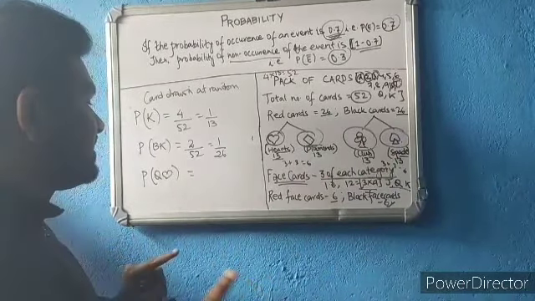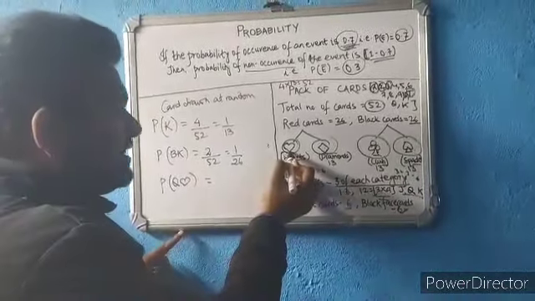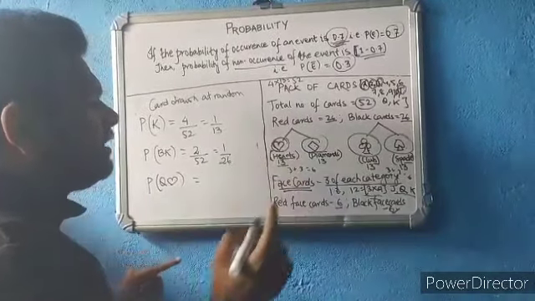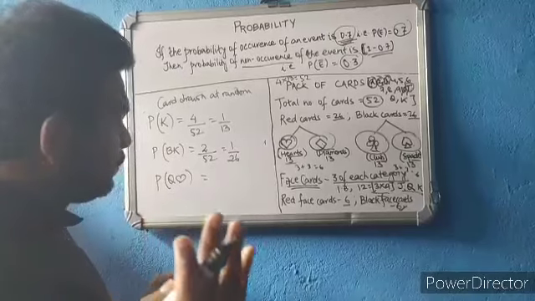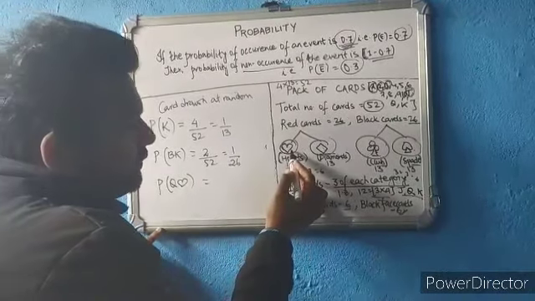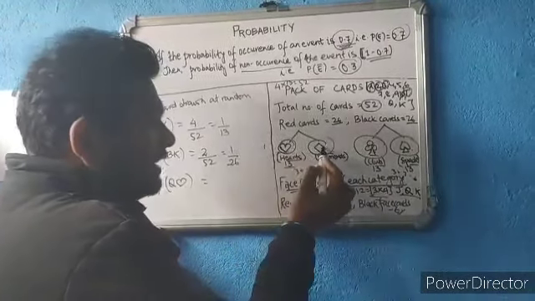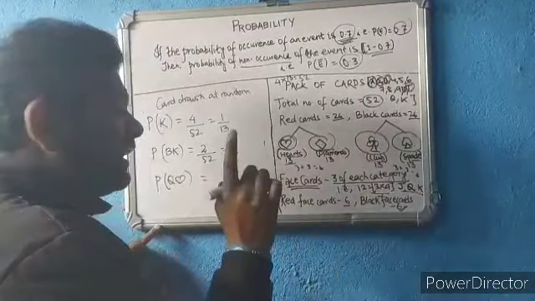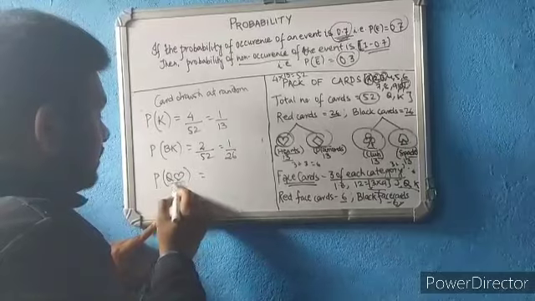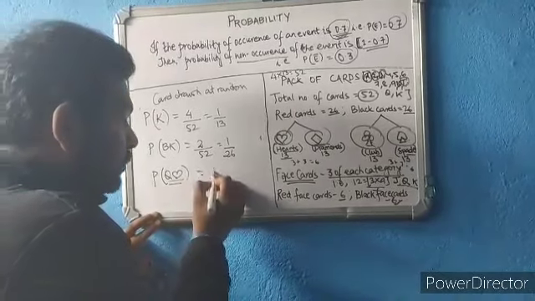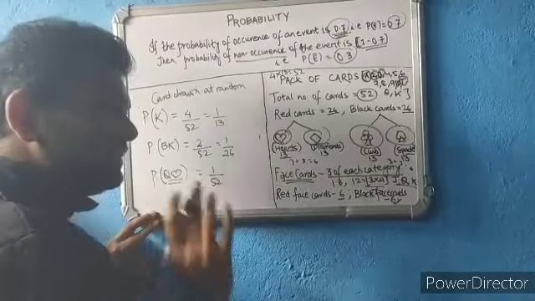But how many queens of hearts are there? Only one, because in total we have 4 queens, each of heart, diamond, club and spade. But we are having only one queen which is a heart, which is a queen of hearts. So 1 by 52. Are you understanding?